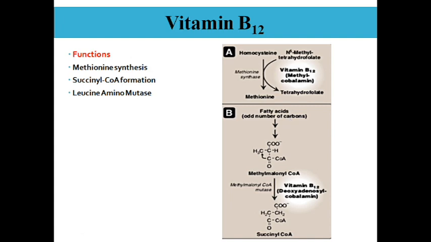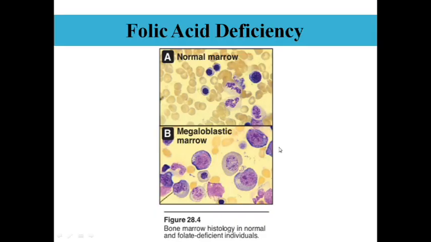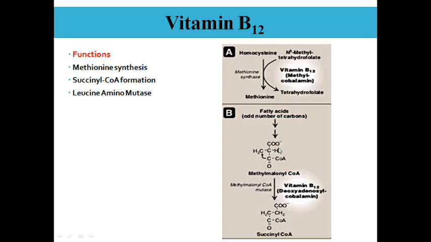I showed you in this step, homocysteine to methionine, that methionine formation requires vitamin B12 participation. So it helps, number one, in methionine synthesis. Number two, it is required during the formation of succinyl-CoA. You can see here the fatty acids with an odd number of carbon atoms undergo oxidation. When odd chain fatty acids undergo oxidation, they produce something called methylmalonyl-CoA, which we have already discussed in lipid metabolism.